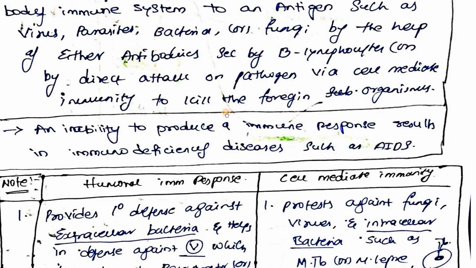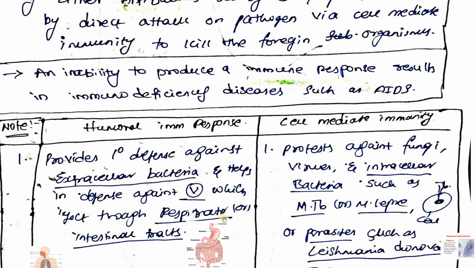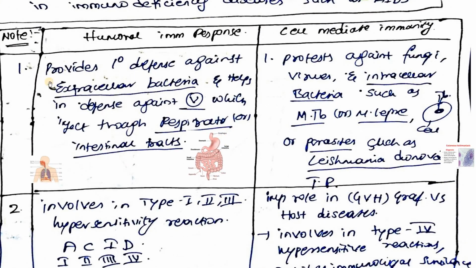Then you need to know the difference between humoral immune response and cell mediated immune response. Obviously humoral immune response is mediated by antibodies, right? Antibodies play a crucial role in humoral immune response. Humoral immune response also provides primary defense against extracellular bacteria. All extracellular bacteria will be killed by humoral immune response. Bacteria which come into our body either by the gastrointestinal tract or respiratory tract, from these two routes, if we get any bacterial attack, those bacteria will be killed by antibodies.